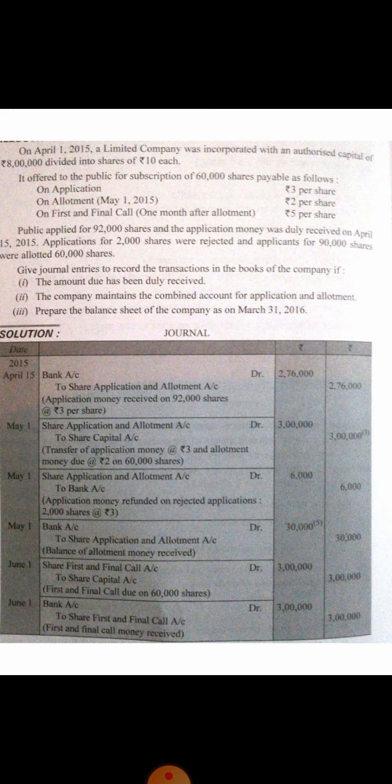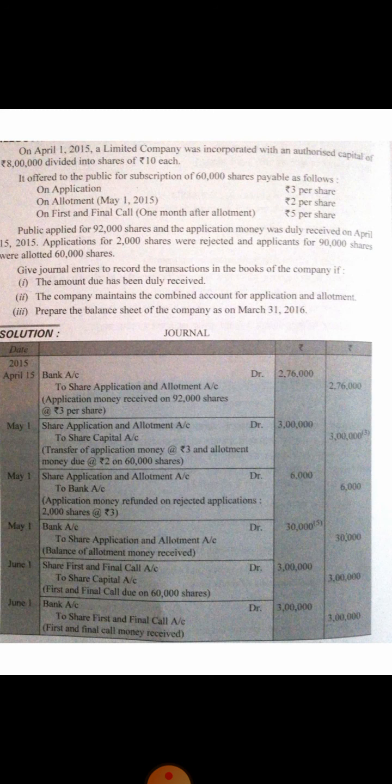So simply it is bank account debit to share application and allotment account. Clear? In our previous slide, we clearly mentioned that for the receiving of application money, or for the first entry, we just have to take the amount which is actually received by the company.